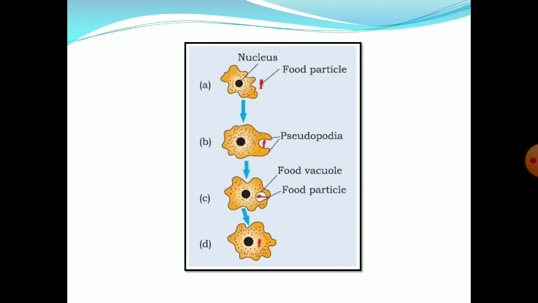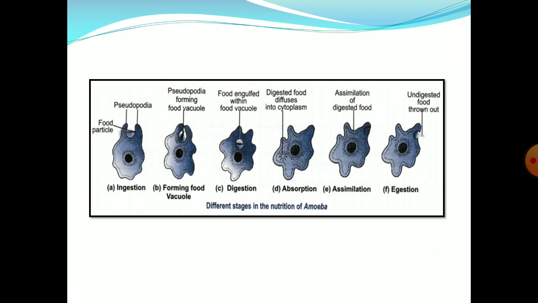This figure also reveals the nutrition in amoeba in various steps. Here you can see the different stages in the nutrition of amoeba. First is ingestion, then forming food vacuole, then digestion, then absorption, assimilation, and finally egestion.